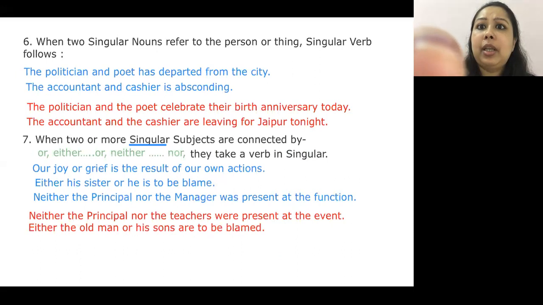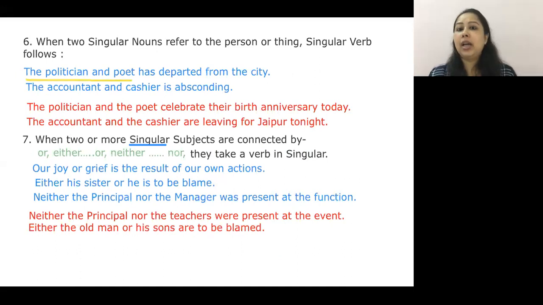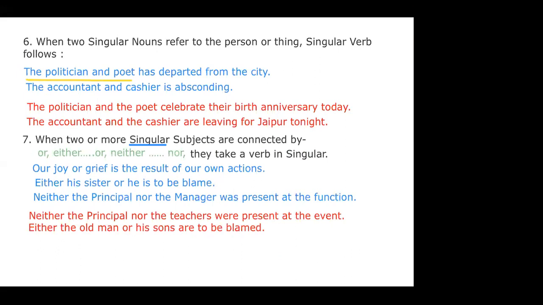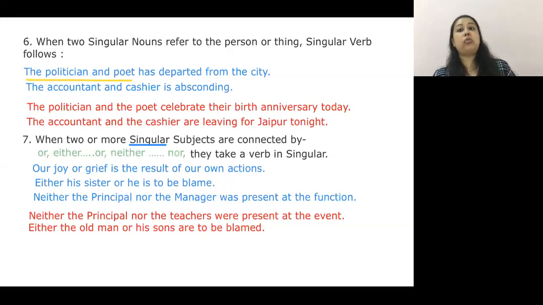Now here, possibly we have a person who is politically involved, is a member of parliament, but has been a poet throughout his life. This person has departed from the city. I'm talking about the single person itself.